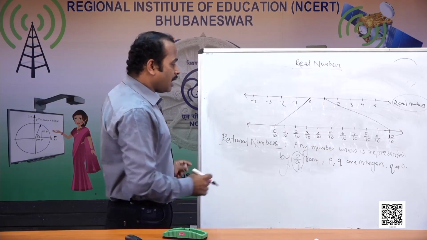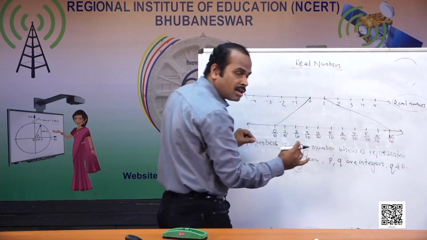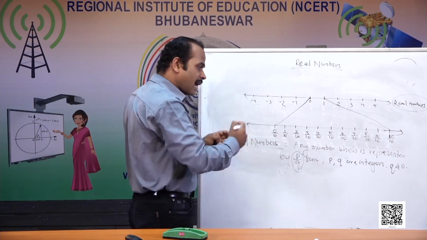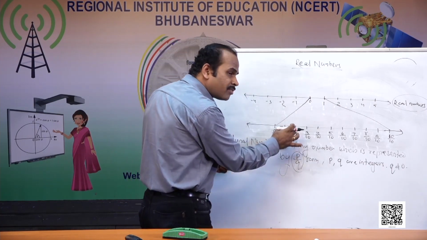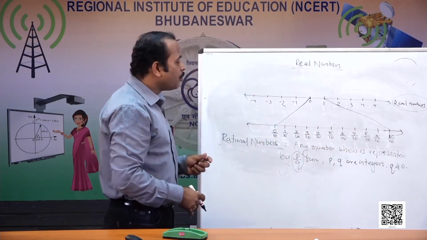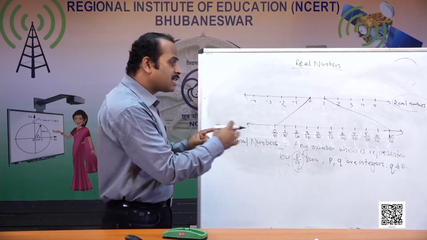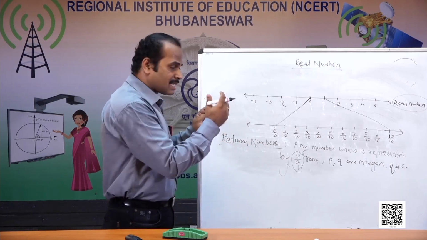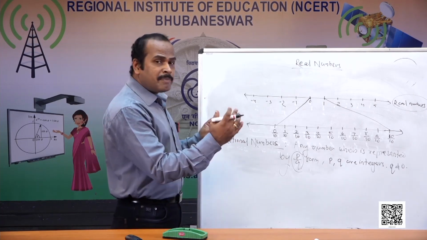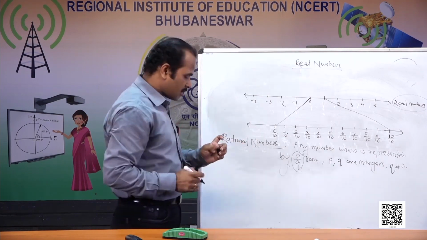Now think about it: between two integers I have taken, I have divided the gap into 10 equal parts, and each part I called a rational number. But again we can think, can we further divide any part of them into 10 equal parts? Yes, it is possible. We can divide into many parts, not exactly 10. Such situations show that rational numbers give some more rational numbers in between two given ones. That means if two rational numbers are given, I can find some more rational numbers between them. Let us find.